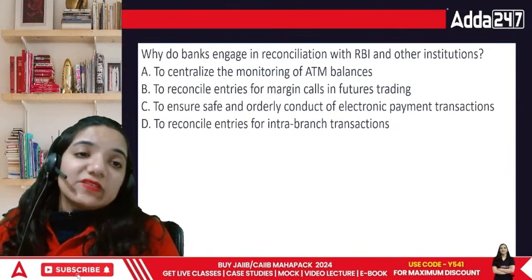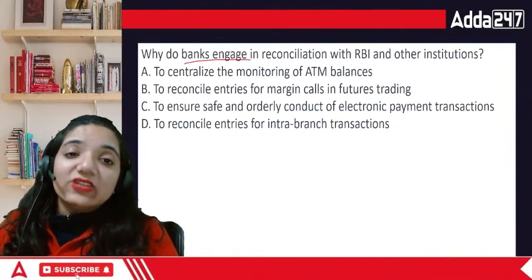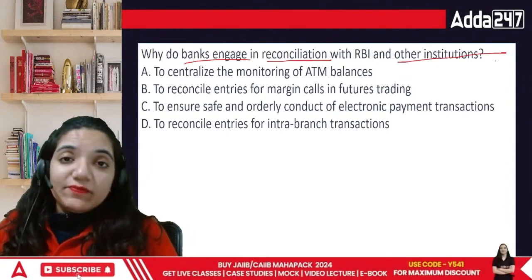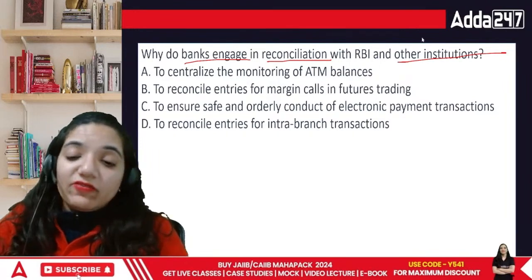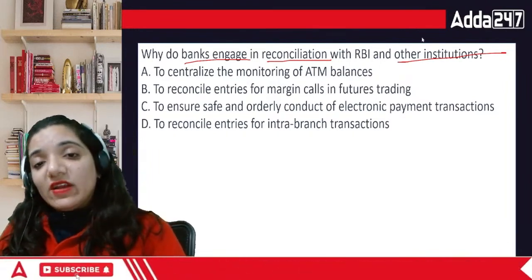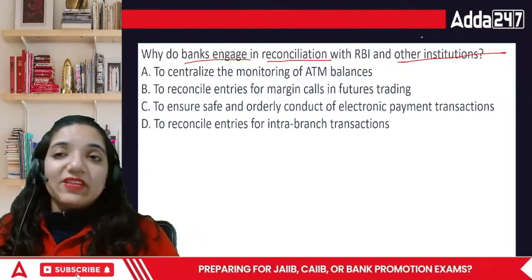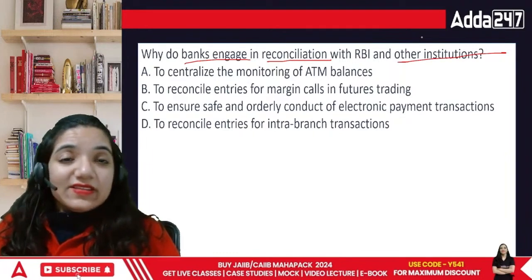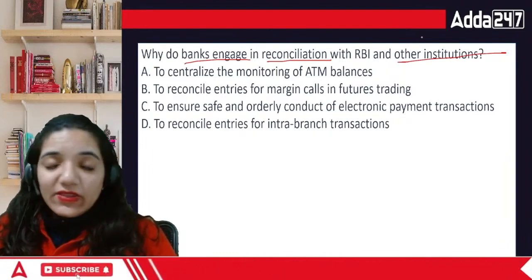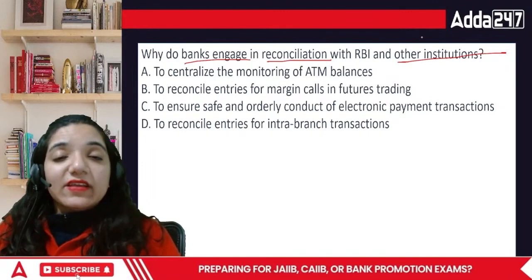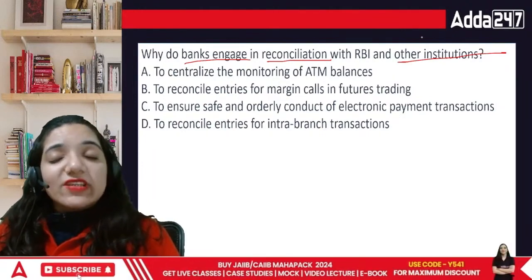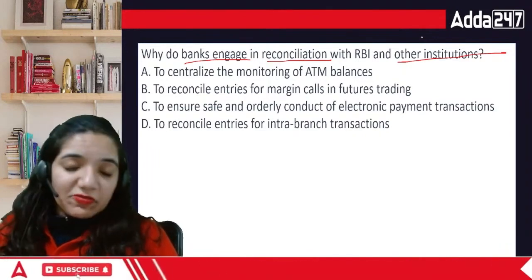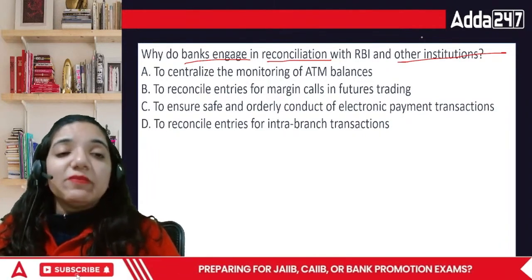Now comes the next point. Why do banks engage in reconciliation with RBI and other institutions? Banks need to do this because if there is any kind of error or gap between the information that we have and what the other party has, then frauds are very easy. The cyber threats which have been hitting the market are there because sometimes the real-time information gets affected, and before anybody can grab the exact information for that period, the time is gone. That's one of the bad things that happen.